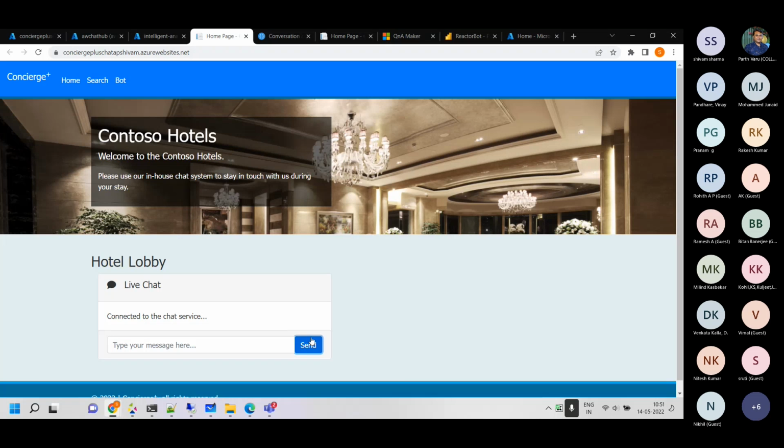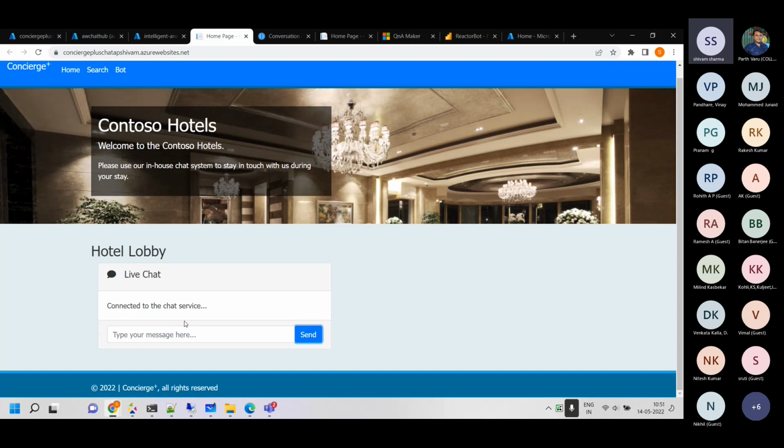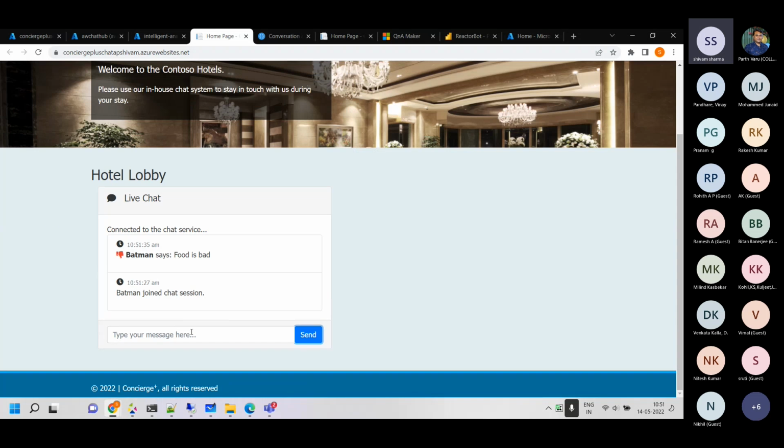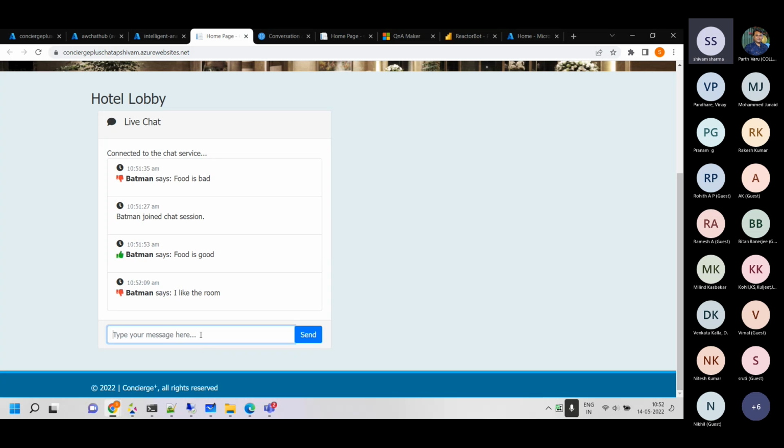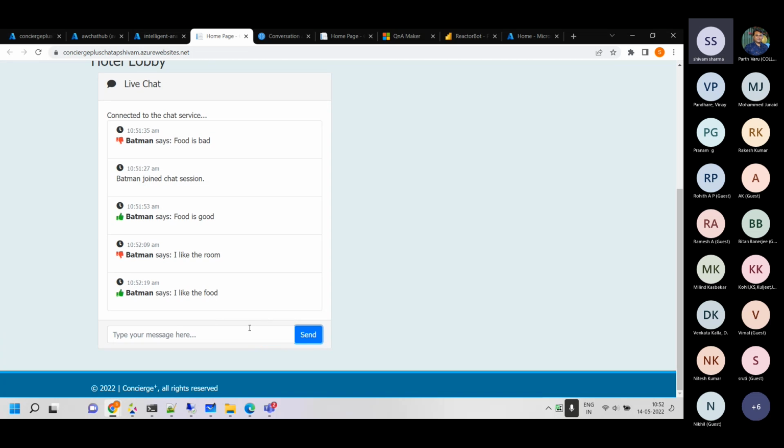So it seems the bot is inactive right now. And yeah, sorry. So the food is bad, it's negative like this, and this is food is good. This UI tick, thumbs up, thumbs down, is just in the UI, but the main service working at the backend is the text analytics service. And, I like the room, and so on. Okay, it seems to be not working. I like the food. Let me try that. Seems like it needs more training, right?